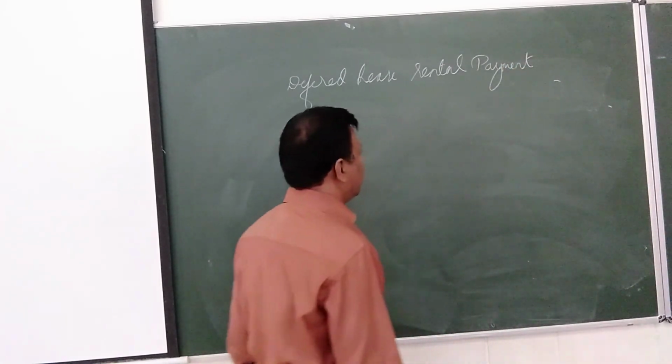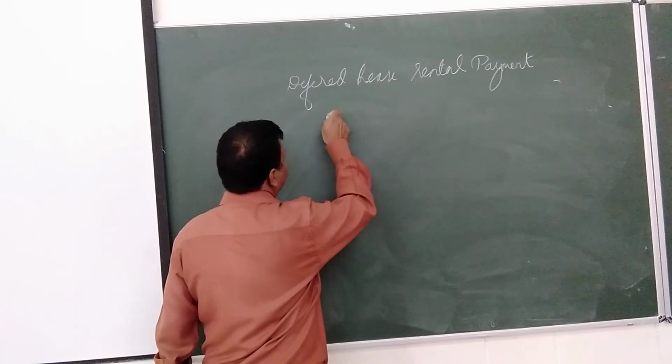Deferred period is 2 years. Okay. So now what to do?